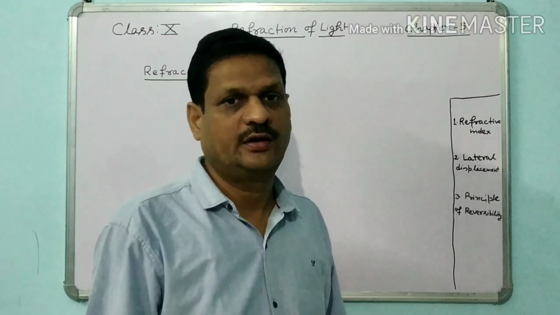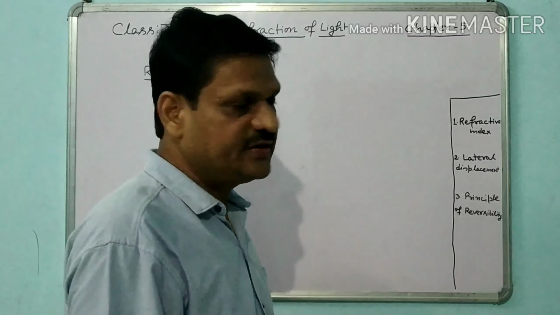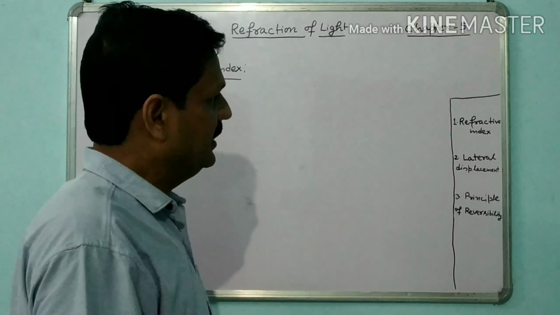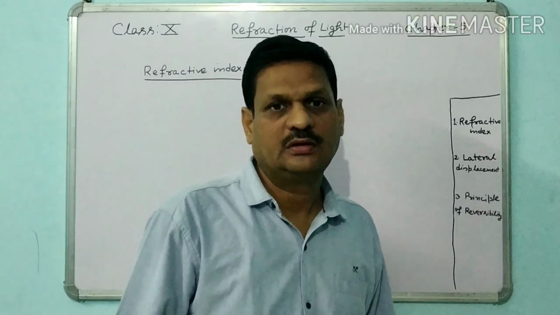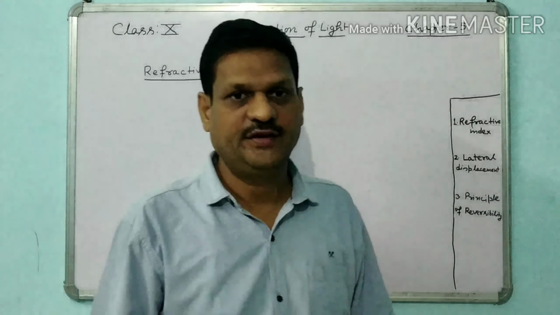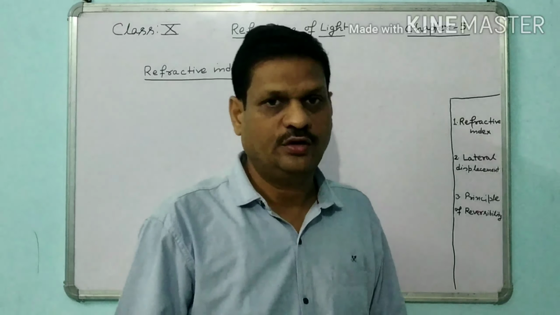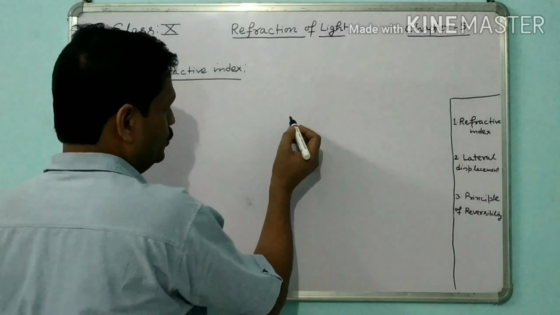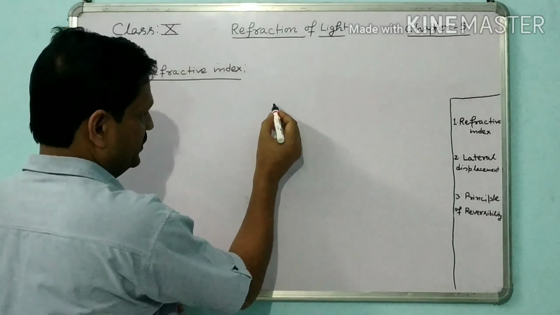Hello students, in my previous class of this chapter number 5, refraction of light, I discussed the concept of refraction, how the ray deviates, and the laws of refraction. There were two laws.